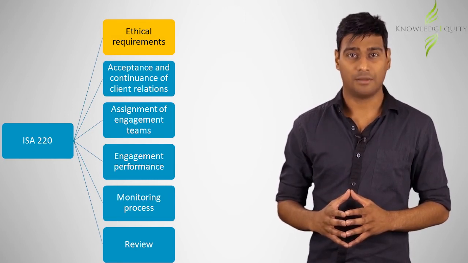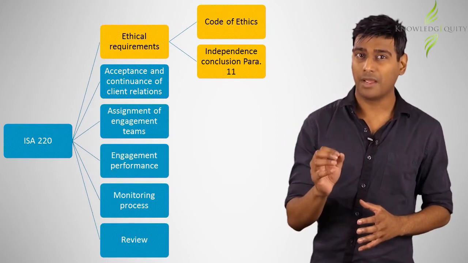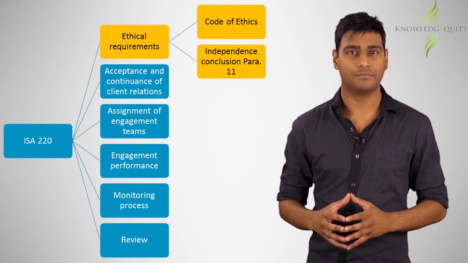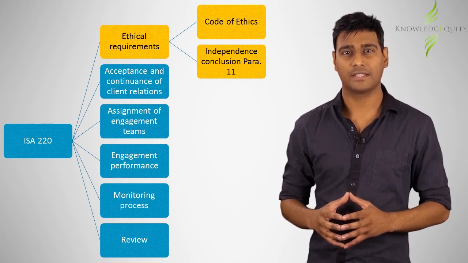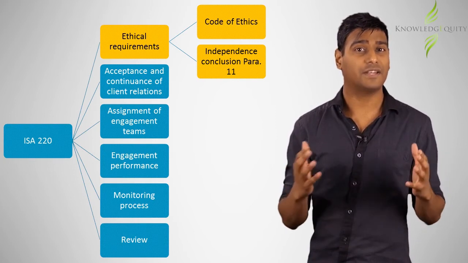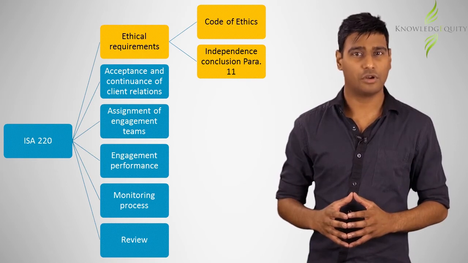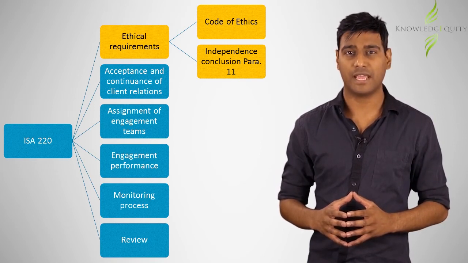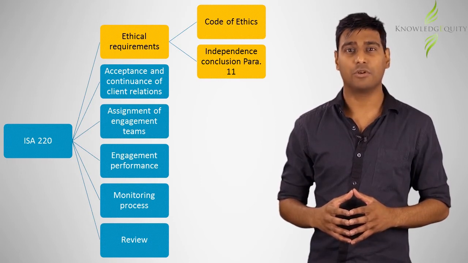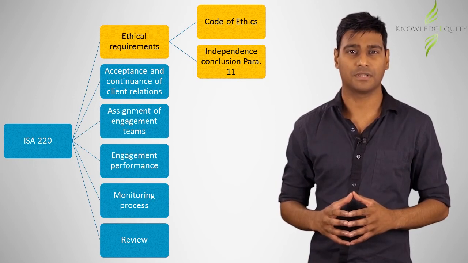There are 2 elements to this, namely the code of ethics and the requirement to make a conclusion about the team's independence. With regard to the code of ethics, you need to think back to what we covered in Module 1. That is, there are 5 fundamental principles: integrity, objectivity, professional competence and due care, professional behavior, and confidentiality. The engagement partner is responsible for ensuring that the team complies with these fundamental principles.